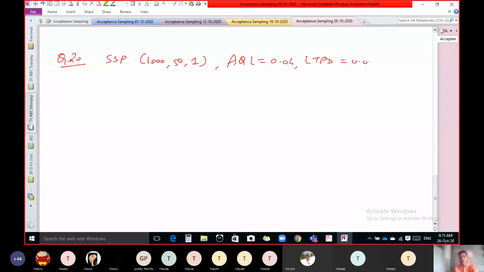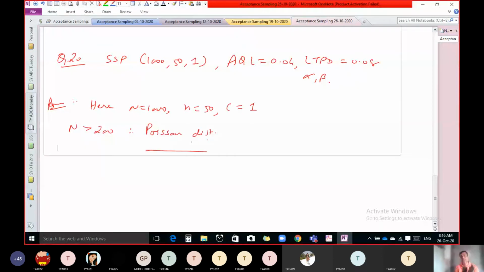Now capital N is greater than 200. Therefore, we have to use Poisson distribution. Now, AQL means acceptable quality level, meaning the lot is good. So if the lot is good and it is accepted, then there is no risk.